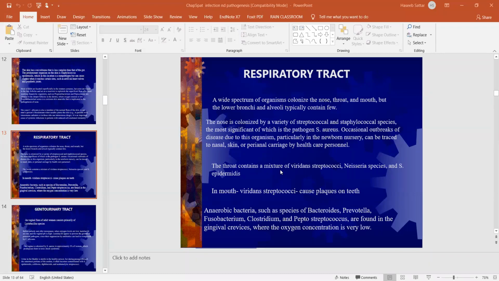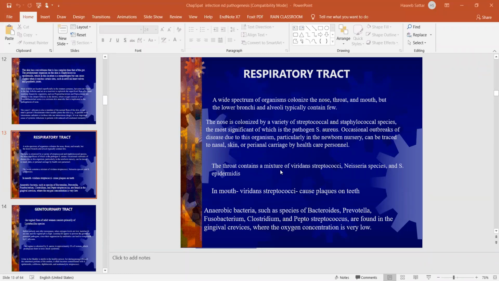So if somebody has this infection, sinusitis, or this nasal infection, when the patient coughs or sneezes, during sneezing or coughing, this bacteria will spread nearby. It spreads through the droplets.